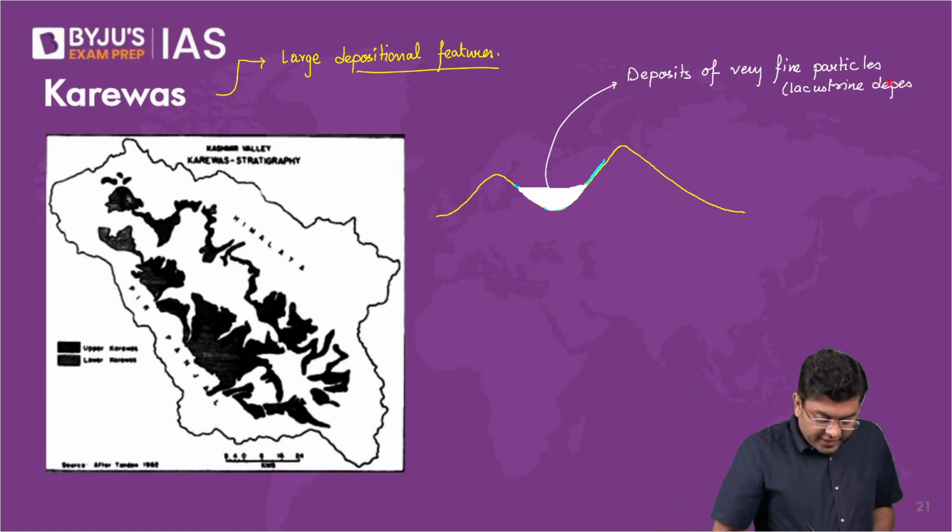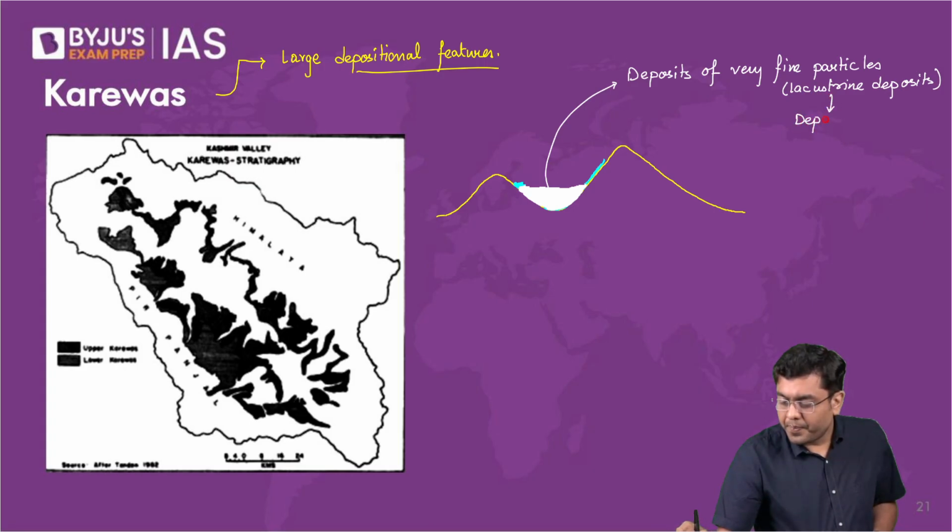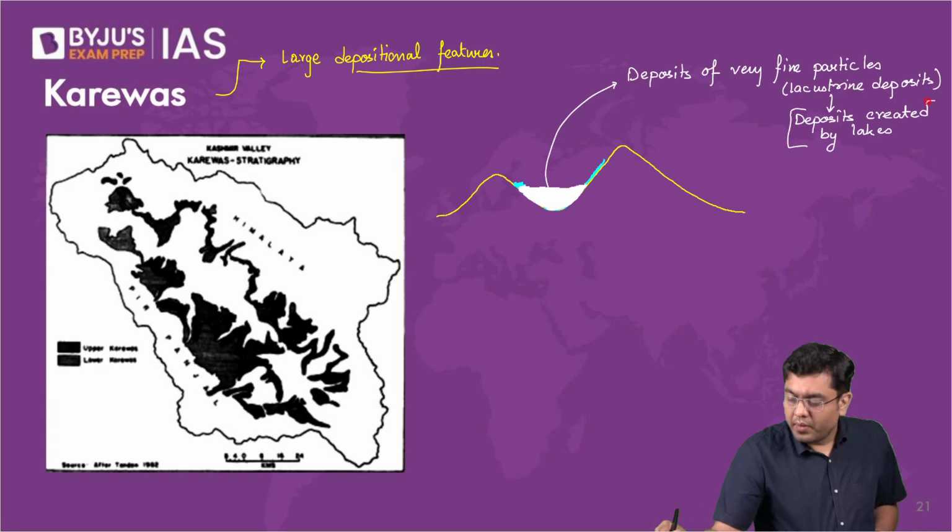Lacustrine deposits indicate deposits created by lakes. So that is what is referred to as the lacustrine deposit.